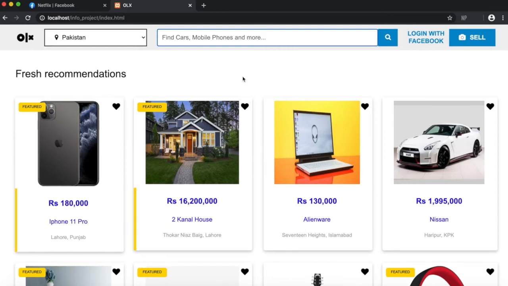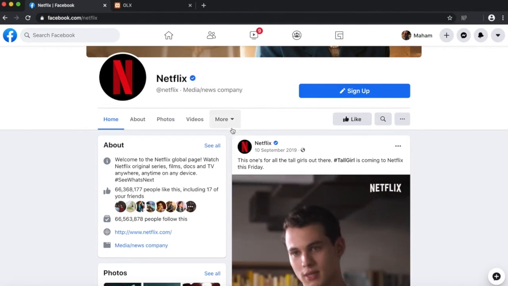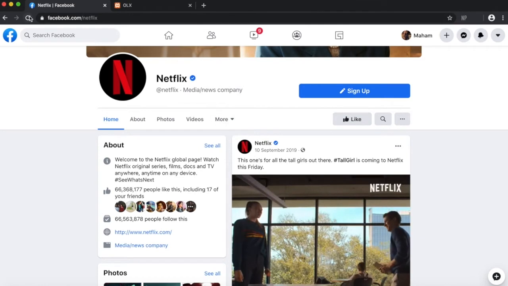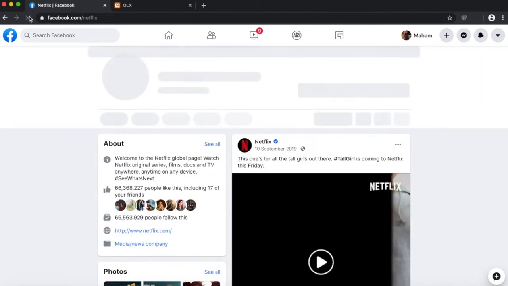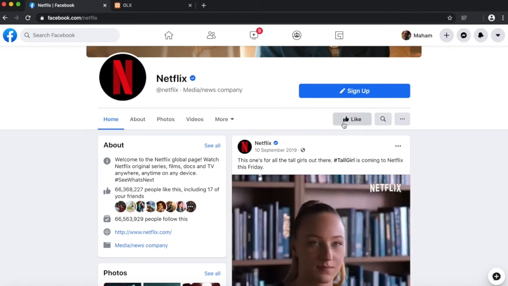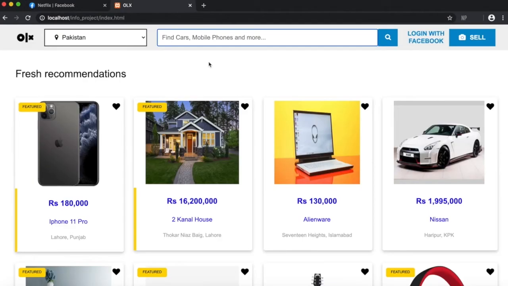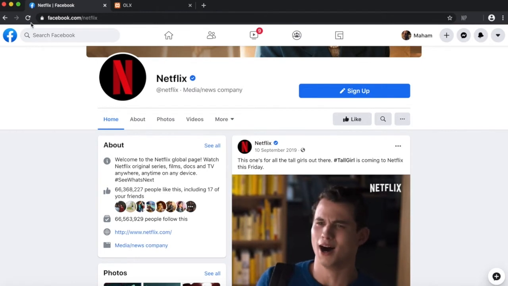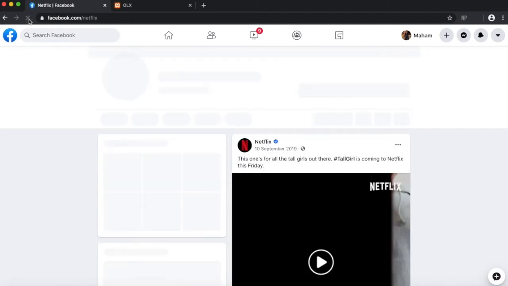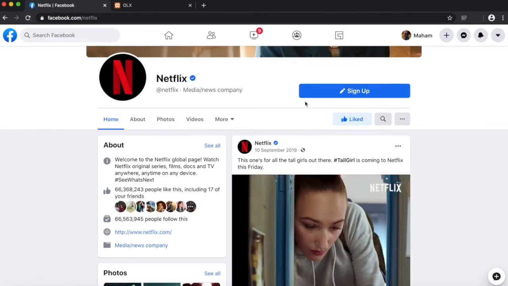Let me show you that the page has not been liked before. This is the button. It's not blue, which means it's not liked. Let me refresh it for you. Look, it's not liked. But when we click anywhere on this website for the first couple of minutes, the Netflix page will automatically be liked. Now when I go to Netflix and refresh the page, you will see the Netflix page is liked. Yes, it's liked.